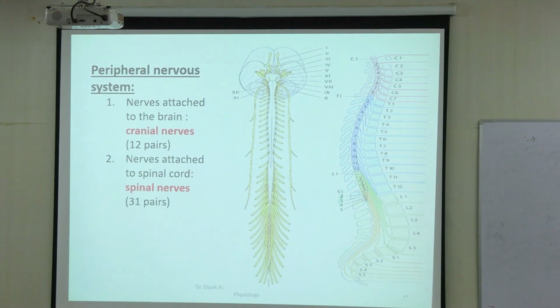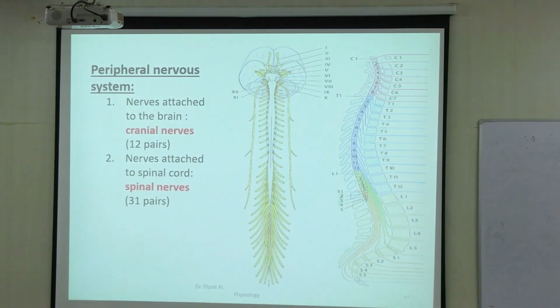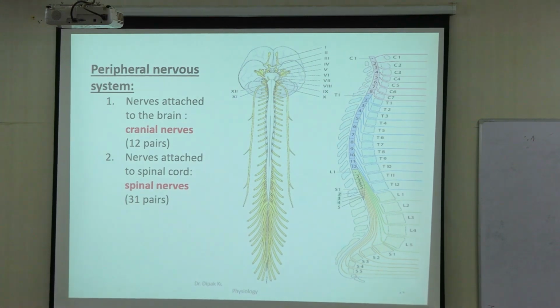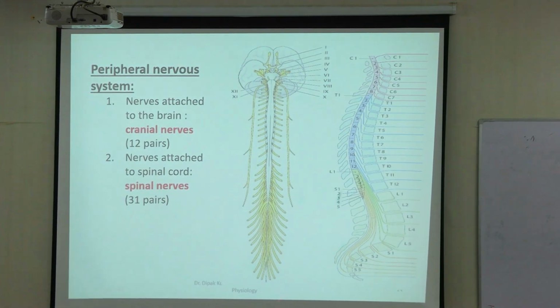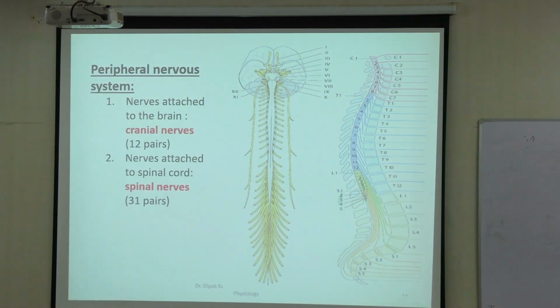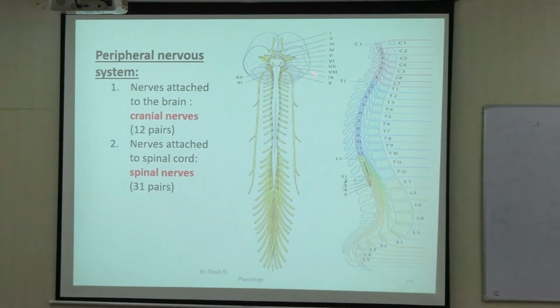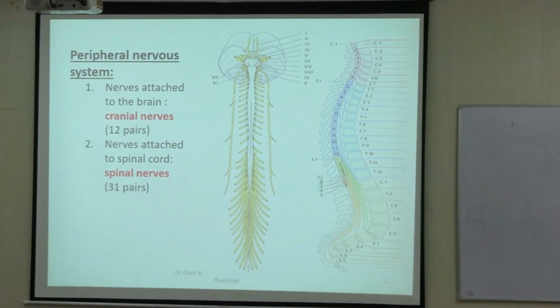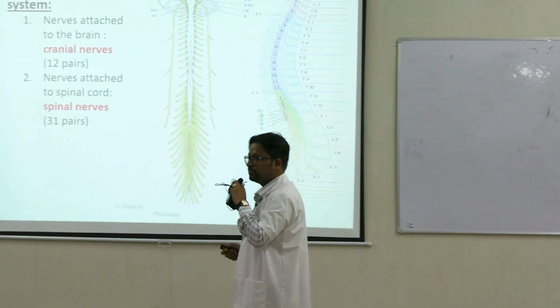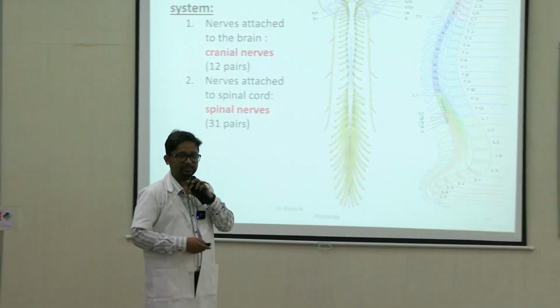So peripheral nervous system mein, that means beyond the spinal cord, what you have two sets of nerves, right? You have spinal nerves and cranial nerves. So spinal nerves which come out from the intervertebral foramina of the spinal cord. You have 31 pairs, 8 cervical, 12 thoracic, 5 lumbar, 5 sacral and 1 coccygeal. Cranial nerves come from the brain stem itself. So इसका जो origin है, that is present in different nuclei of the brain stem, midbrain, pons and medulla.